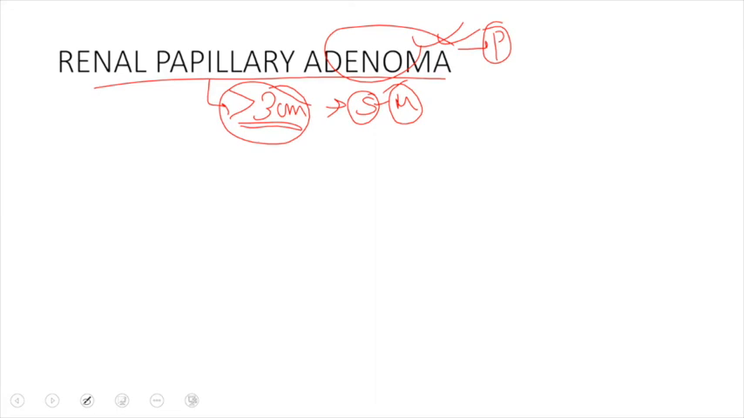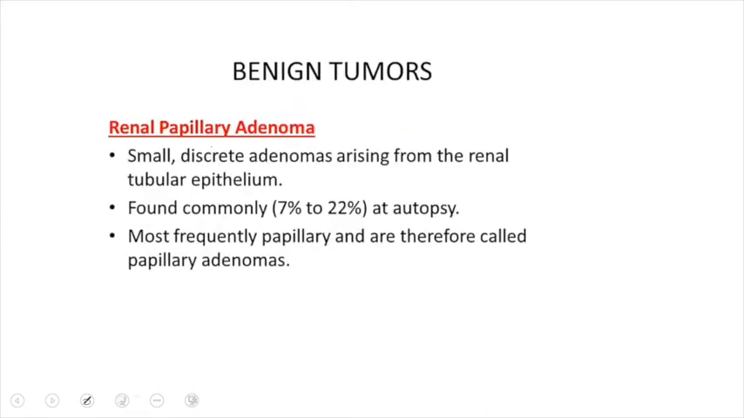So renal papillary adenoma, when you see the tumor, is usually yellow in color, and typically this tumor will arise from the cortex, especially at the upper pole of the cortex of the kidney. It is a small and discrete adenoma which arises from the renal tubular epithelium, and it is commonly found in 7 to 22% of autopsies.